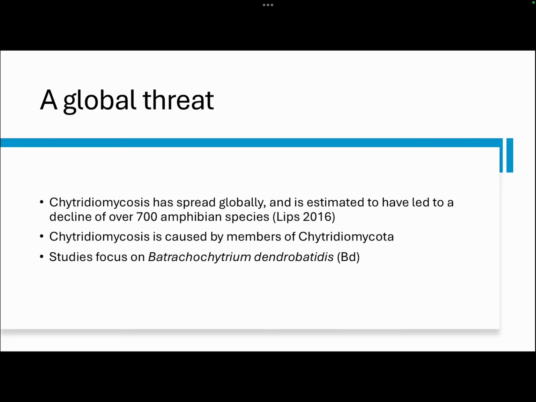Some quick background about chytridiomycosis. This has spread globally, at least over the past few decades, and has led to a decline in an estimated 700 amphibian species, and by some estimates, maybe tens or more extinctions as well. Chytridiomycosis is caused by chytrids, which are members of the Chytridiomycota group. Particularly one species has gotten the most study, because it has caused the greatest impact, which is Batrachochytrium dendrobatidis, or BD as I'm going to refer to it.